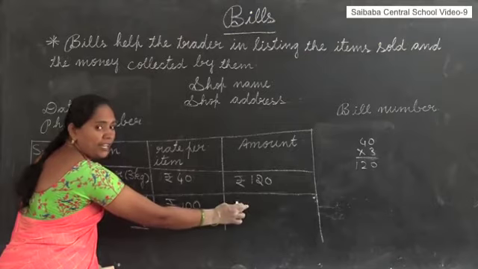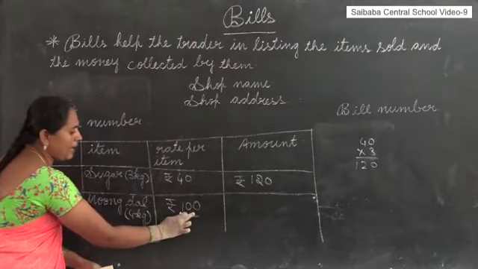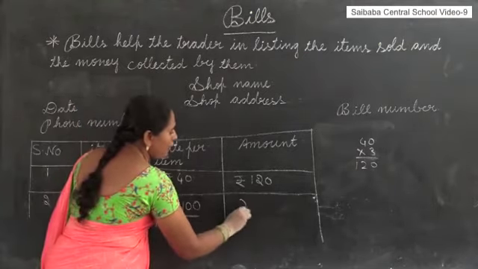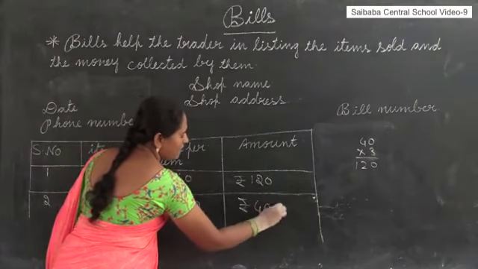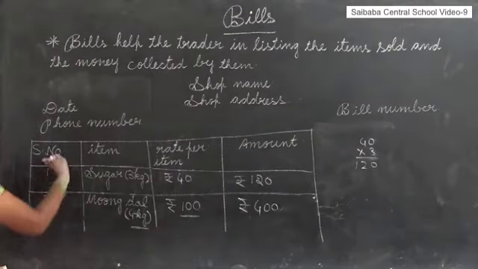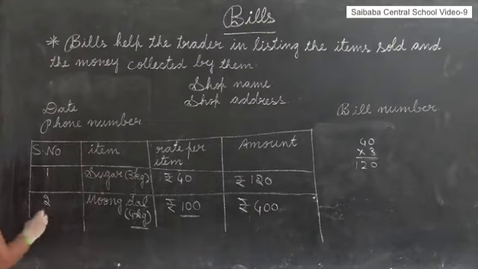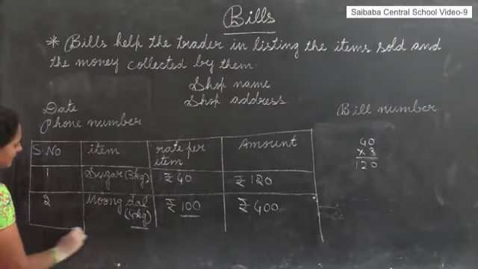Here we have to write the 4 kilograms amount. Understood? 1 kilogram is 100, so 4 kilograms means 4 into 100, 400. Okay? Like this you have to write however many items we are taking. Like this we have to arrange. After this,